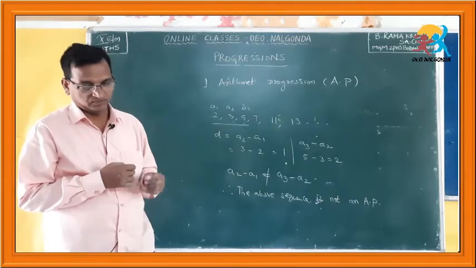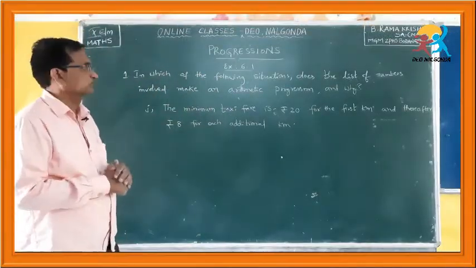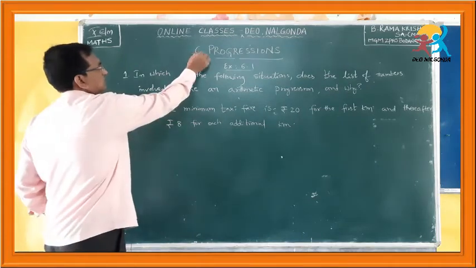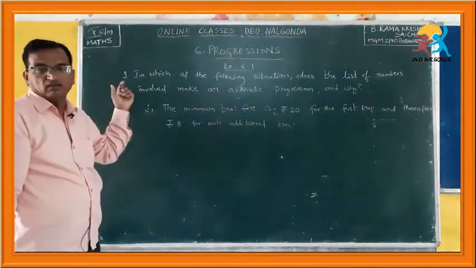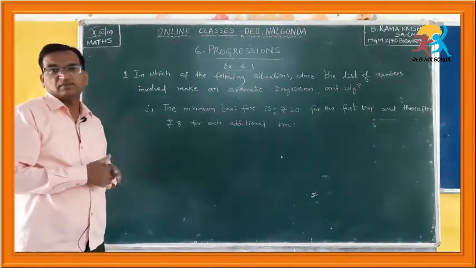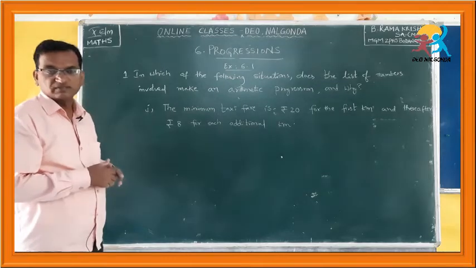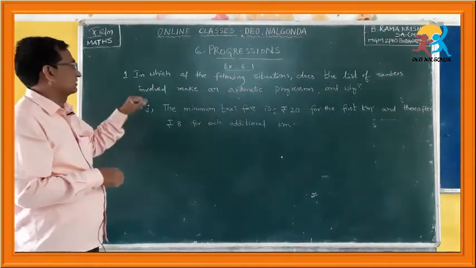in your textbook. Okay. In exercise 6.1, this is the 6th chapter, progressions. In the 6.1 exercise, verbal problems. In the first problem, some verbal problems are given, 3 or 4 bits are given. What is it asking us? Let us see.